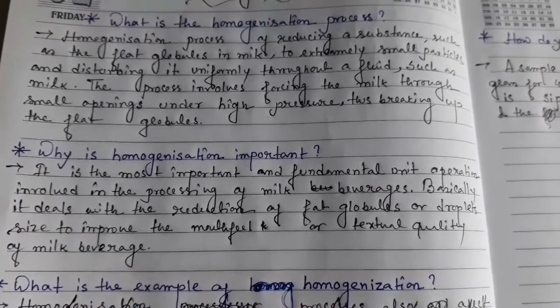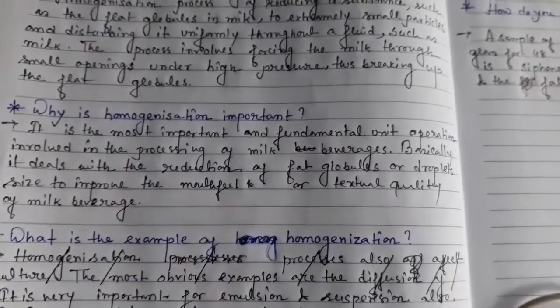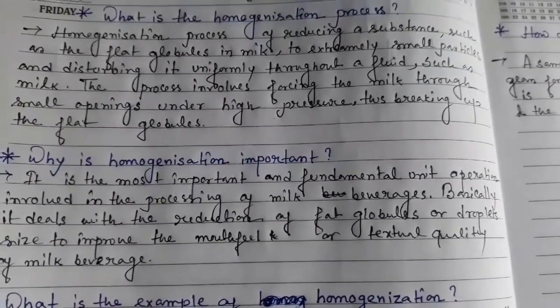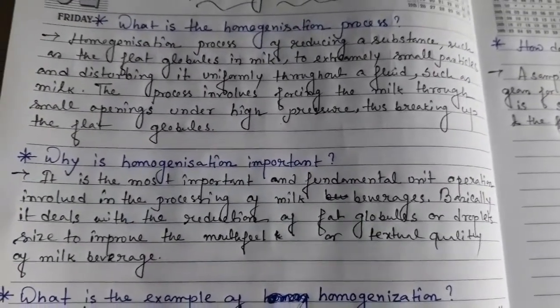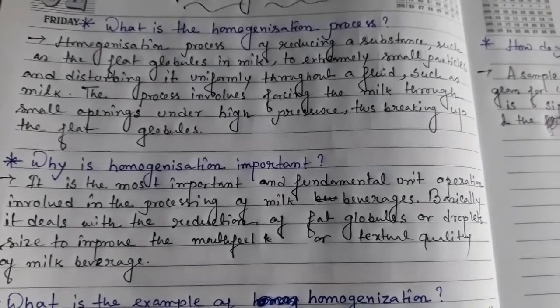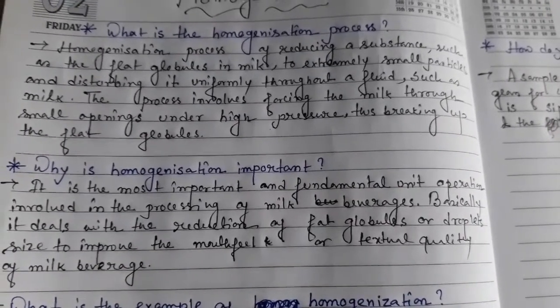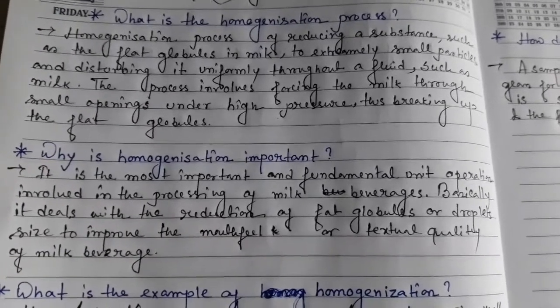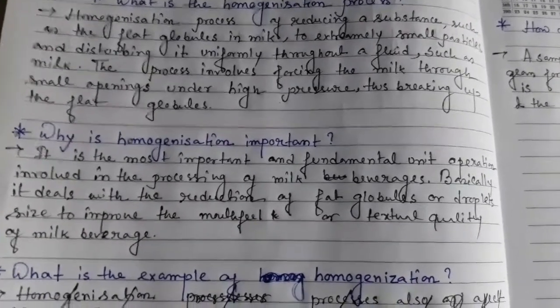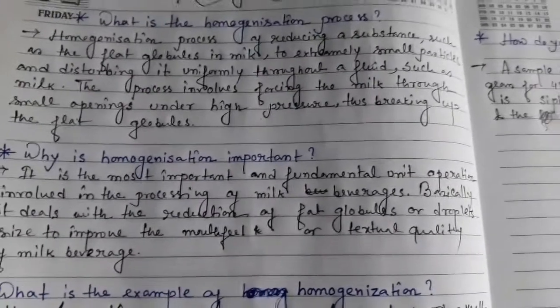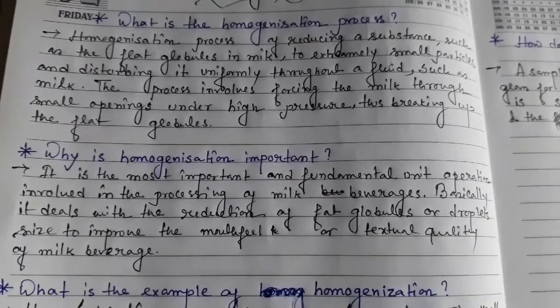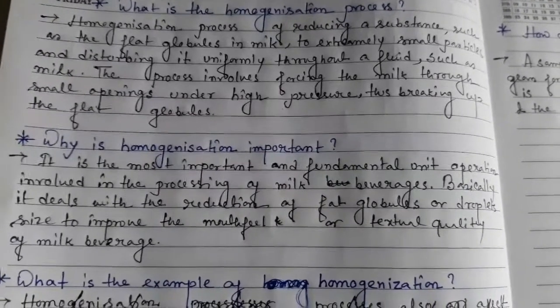And another question is why is homogenization important? What is the importance of homogenization? It is the most important and fundamental unit operation involved in the processing of milk beverages, mainly milk. Basically, it deals with the reduction of fat globule or droplet size to improve the mouthfeel or textural quality of the milk beverage.